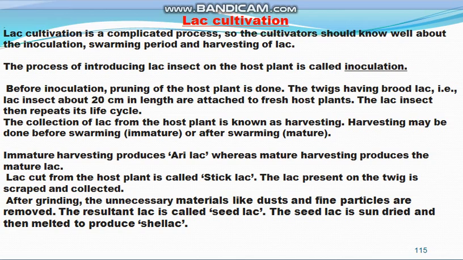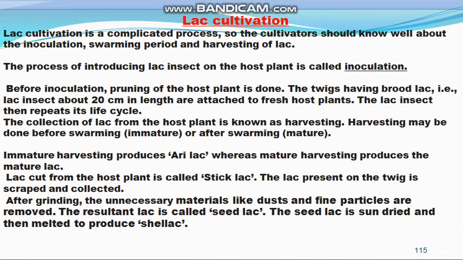Then comes lac cultivation, that is, how lac is cultivated on the industrial scale. Lac cultivation is a complicated process, and so cultivators should know well about the inoculation, swarming period, and the harvesting of the lac. The process of introducing lac insects on the host plant is known as inoculation, that is, when the lac insect is artificially introduced on the host plant.